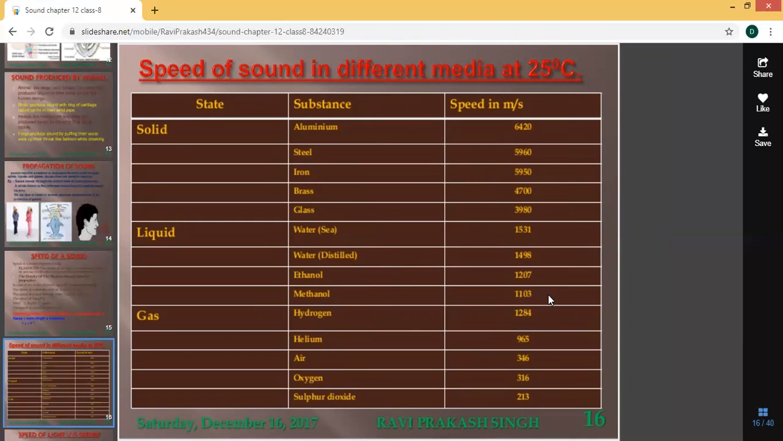1103 meter per second. If you're taking the gas, you can take hydrogen, helium, air, oxygen, sulfur dioxide. Here also the speed is different for different types of gases. Hydrogen it is 1284 meter per second. Helium 965 meter per second. Air 346 meter per second. Oxygen 316 meter per second. Sulfur dioxide 213 meter per second. So here speed differs.